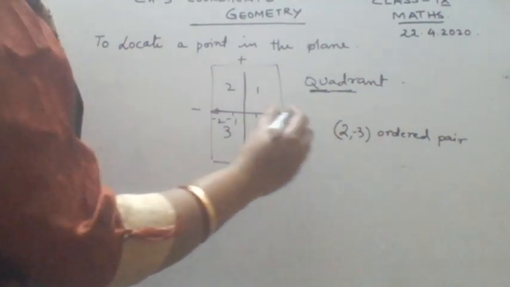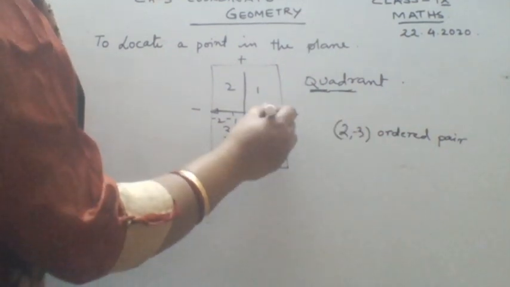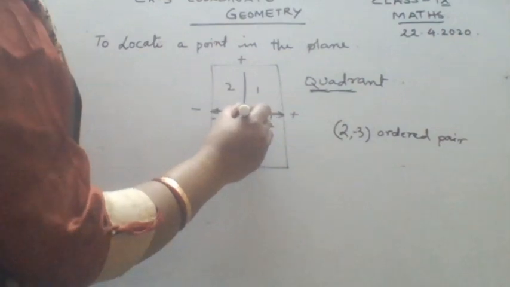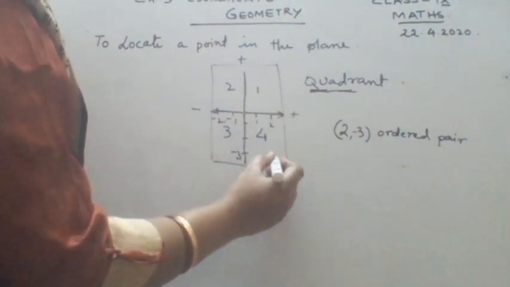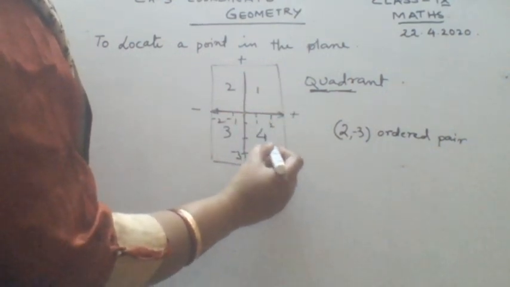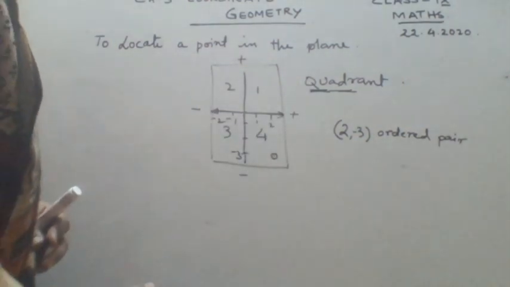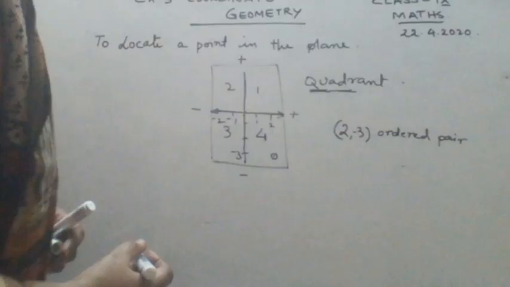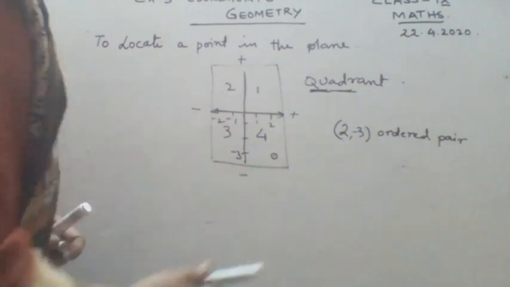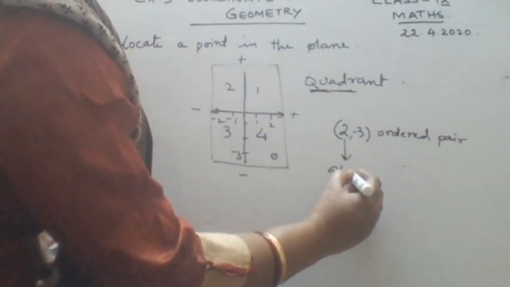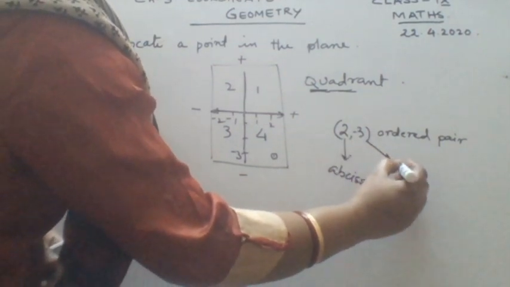Now whenever you are going to find the address of this point, first of all you go to 2. 2 is the address on the x-axis. So this is 2. And now the second thing that you do is you go to -3. For -3 you need to find the point on the y-axis. Y is minus in this direction. So this is your -3. So (2, -3) will lie somewhere around here. If you have a graph sheet with you, because there are perpendicular lines, the grid is provided to you, you can exactly locate the point. This is called your x-axis, this is y-axis, this is abscissa, A, B, S, C, I, S, S, A, and this one is your ordinate.